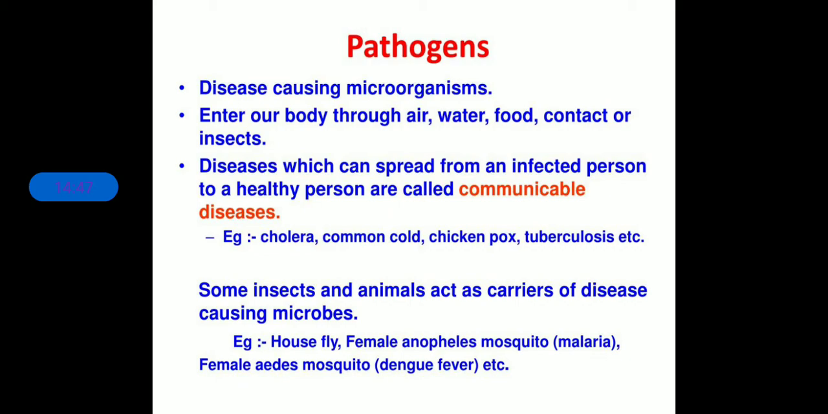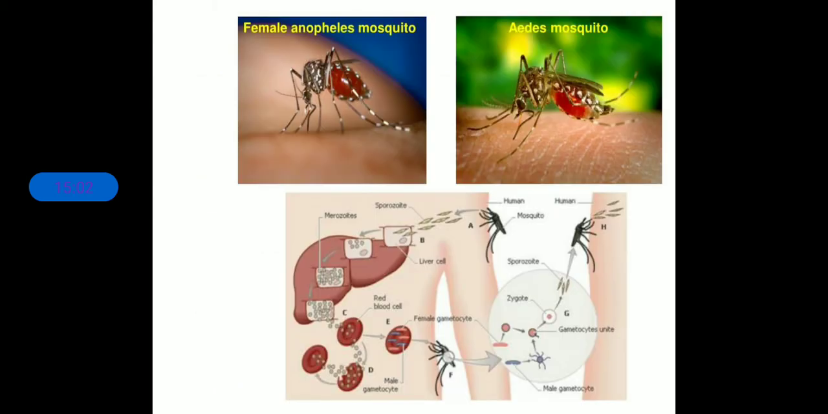Some insects and animals act as carriers of disease causing microbes: housefly, female Anopheles mosquito, malaria, and female Aedes mosquito, that is dengue fever. Okay, so that we have also already discussed. These are pathogens. As you can see in the pictures, this is the female Anopheles mosquito, and these two are the most dangerous mosquitoes ever, and they cause the most common diseases. Female Anopheles causes malaria, and these mosquitoes cause dengue fever. Clear?